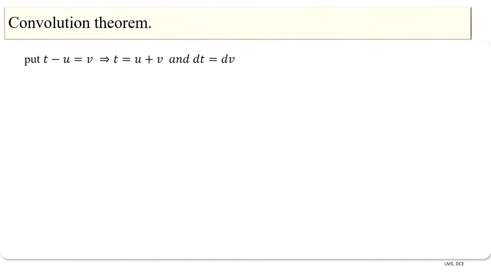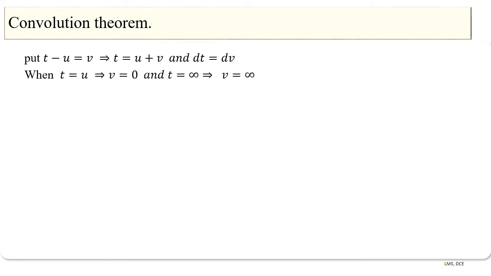In RHS, in the second integral, we will take a substitution, that is put t minus u is equal to v, which implies we have t is equal to u plus v, and differentiating with respect to v, we have dt is equal to dv, and the limit becomes, if we take t is equal to u, then we have v is equal to 0, and if we take t is equal to infinity, which implies we have v is equal to infinity.